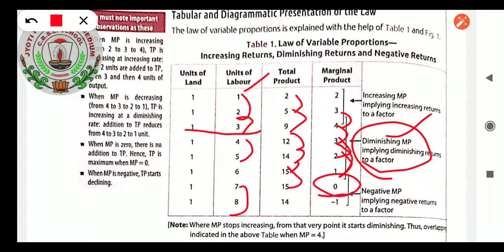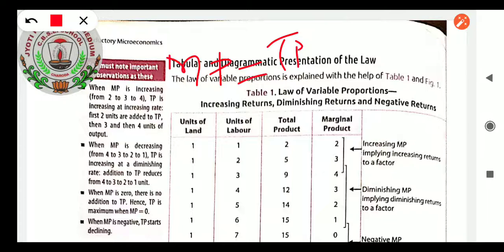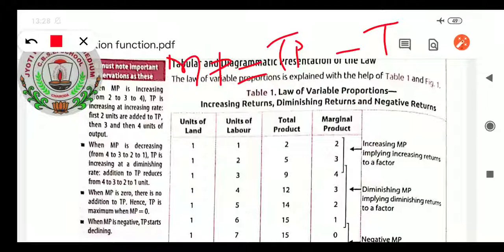So this is the total product and marginal product, students, when MP decreases. Here it shows that when MP is increasing from 2 to 3 to 4, TP is increasing at an increasing rate. First 2 units are added to total product, and then 3 and then 4 units of output. You can see that from 2 to 3. One more formula, if I want to say, MP equals, if you remember, TP minus TP. Which TP minus TP?